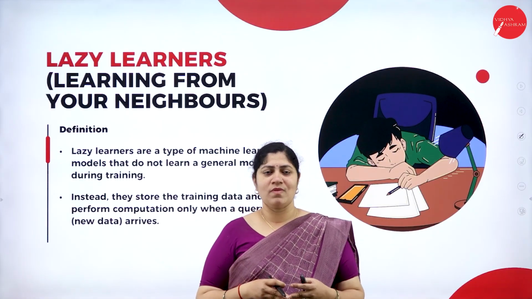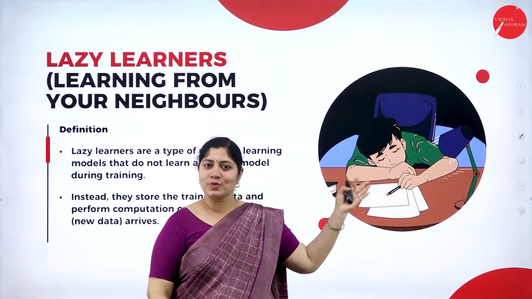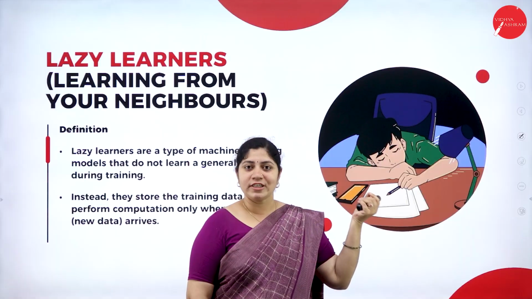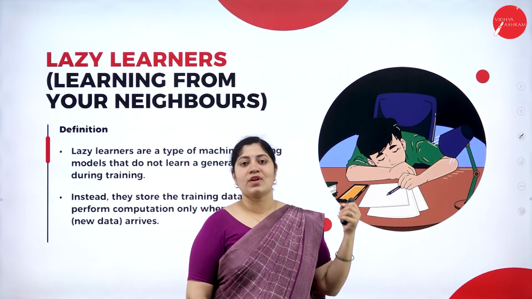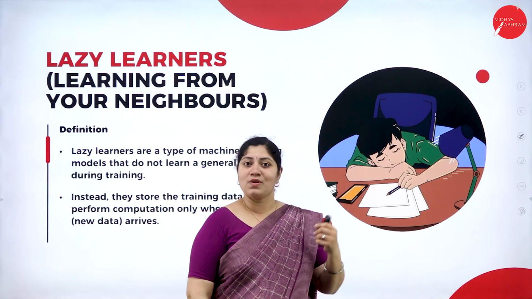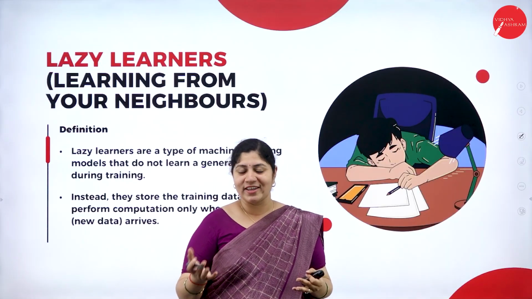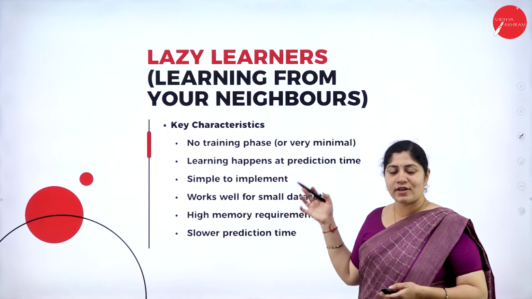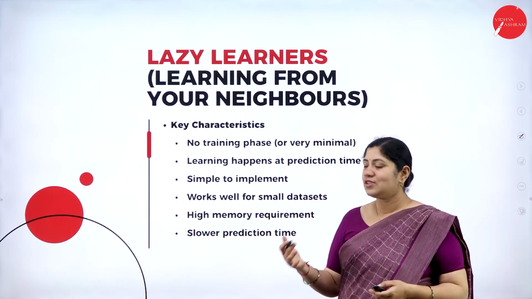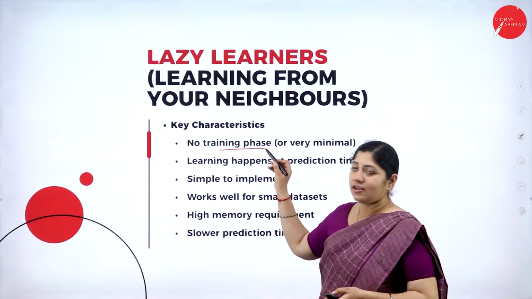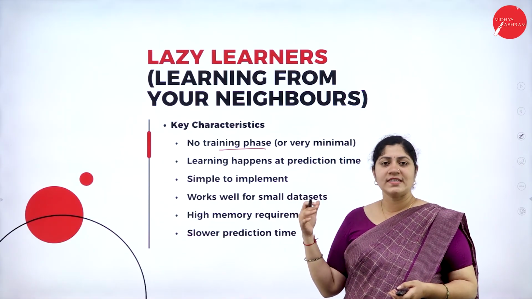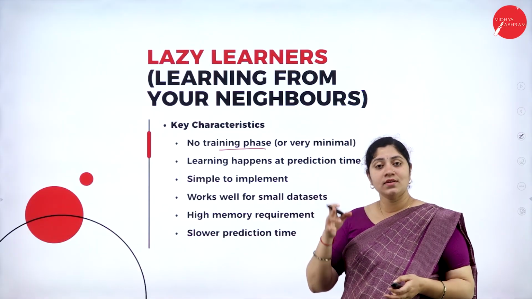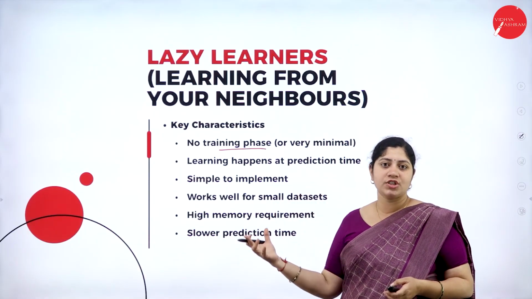That's why it is called a lazy learner algorithm. Here we can see an image of a student lying lazily, correct? And if he gets intuition from his neighbors, or gets distracted by a query, only then will he start working. This lazy learner classification is the same thing. Let's see the characteristics of lazy learner classification. The first is that there is no training phase, or if it exists, it is very minimal, and the learning completely happens during prediction time.